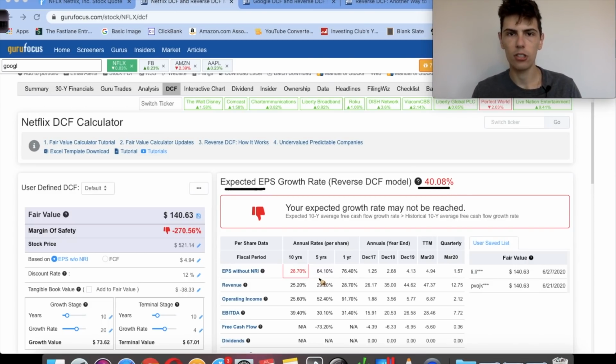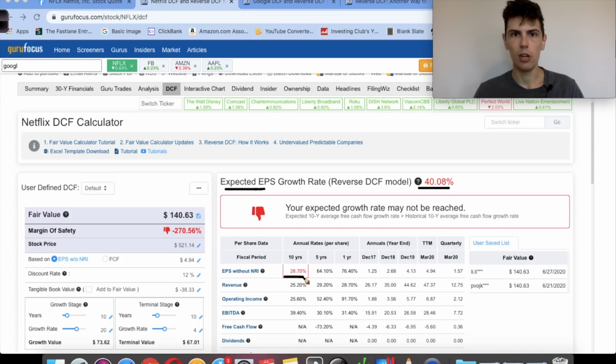Over the past 5 years, that's what Netflix grew at, around 40 to 45%. Over the past 10 years, it was 28%. So in my opinion, Netflix's peak growth was in the past 5 years. I think it's going to be very hard for them to continue to grow at such a fast pace when their market cap's already swelled up so much and you have so many more competitors coming into the space that Netflix is in, the streaming industry.